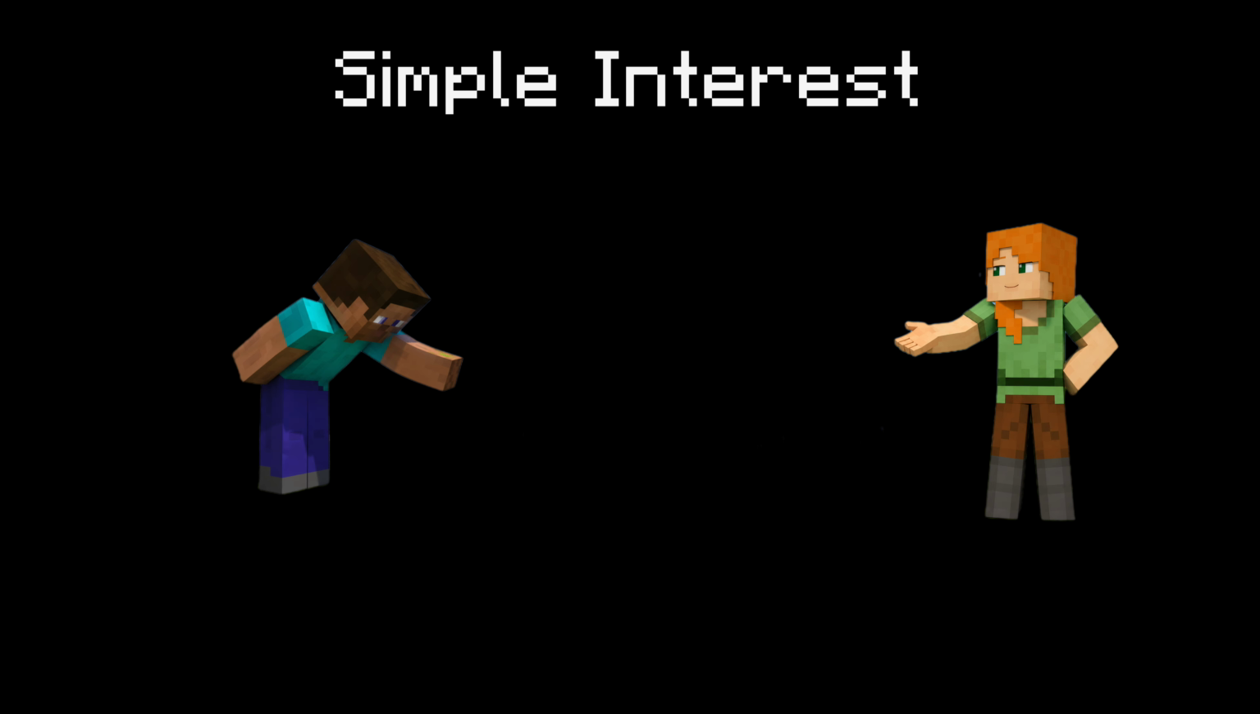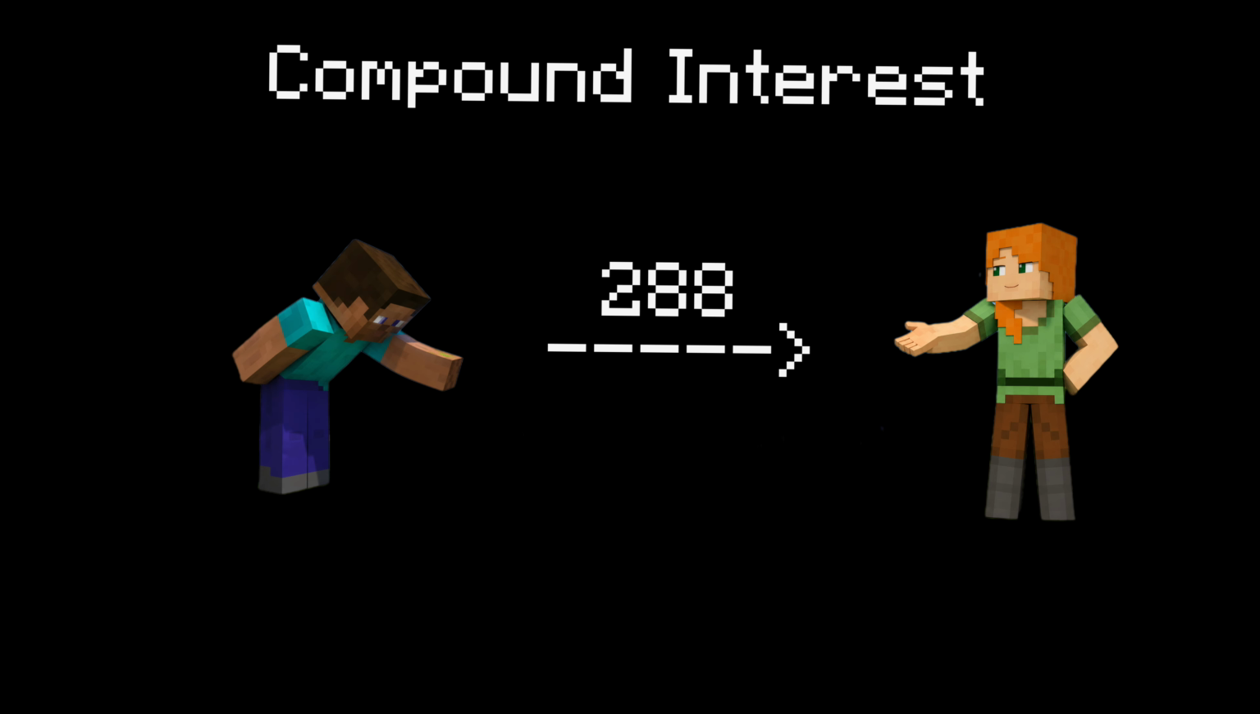In the second year, the interest isn't calculated on the original 200 anymore. It's calculated on the new balance, 240 wood. 20% of 240 is 48 wood. So by the end of year 2, Steve's balance grows to 288 wood. That means Steve would owe 288 wood. Compare that to the simple interest deal where he owed 280 wood. With compound interest, he owes 8 wood more.